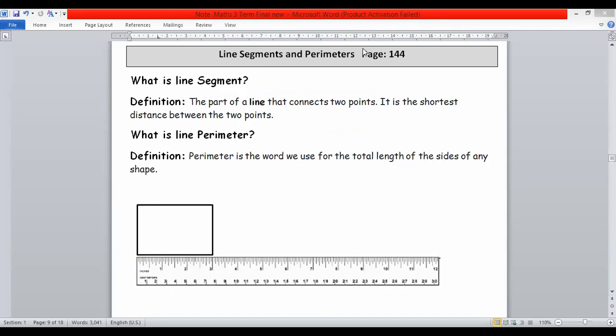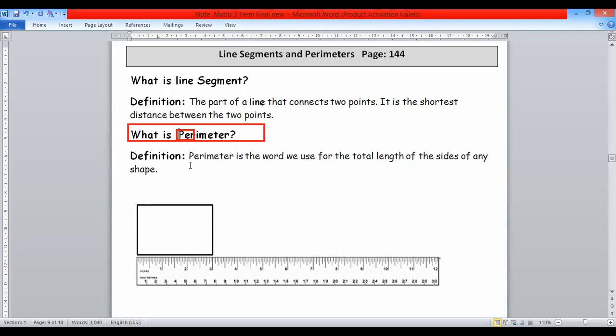What is perimeter? Question is, what is perimeter? Not line perimeter only. This is not line. What is perimeter? So the definition of perimeter is, perimeter is the word we use for the total length of the sides of any shape.